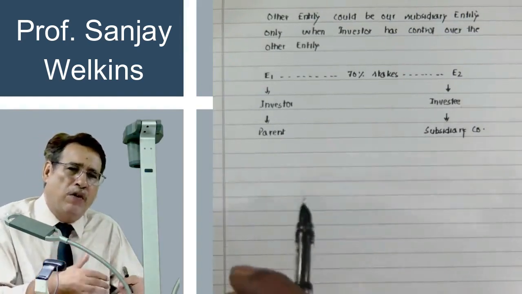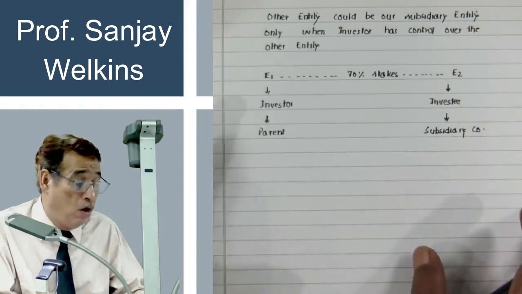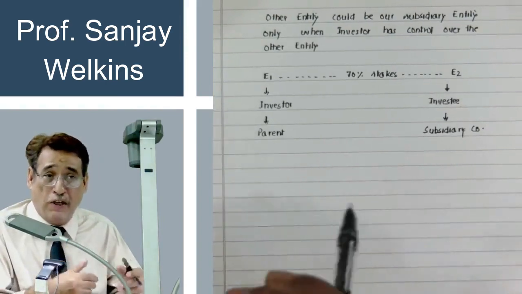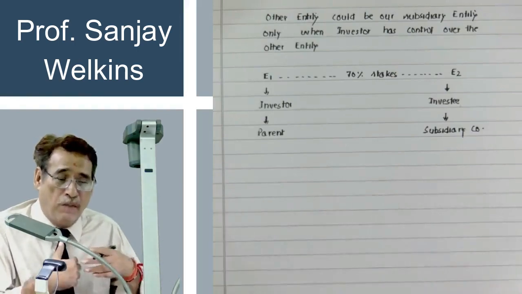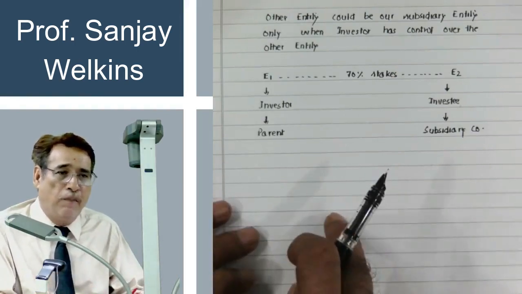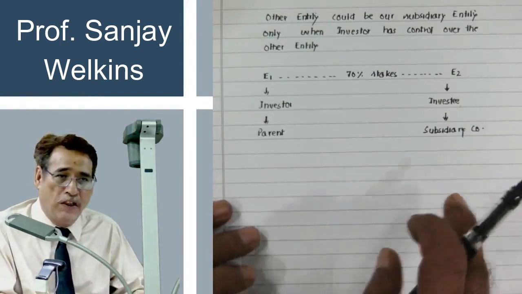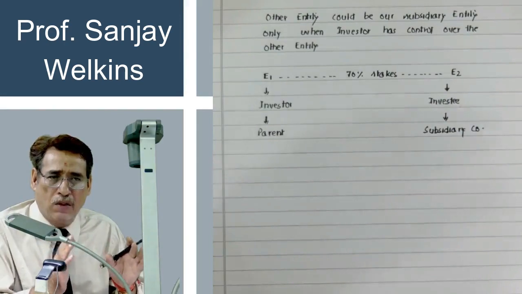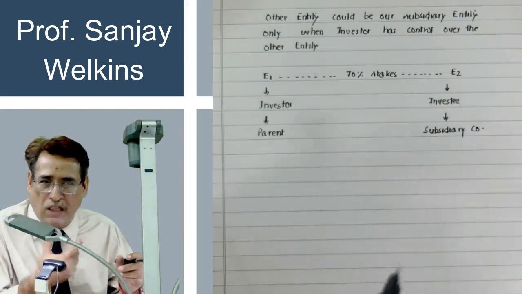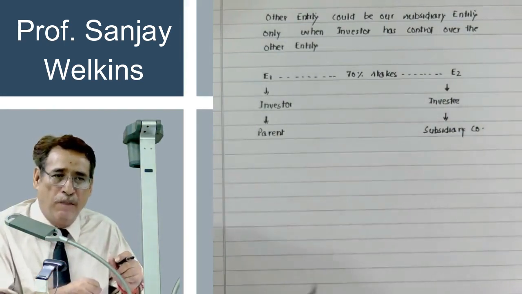But sometimes control can also be taken of the other enterprise by mutual agreement. For example, if I have invested only 10% in shares of another company, my investment is just about 10%. So 10% will not give me even significant influence, leave alone control.